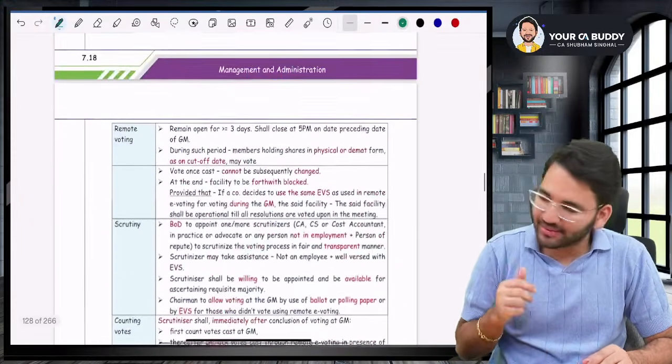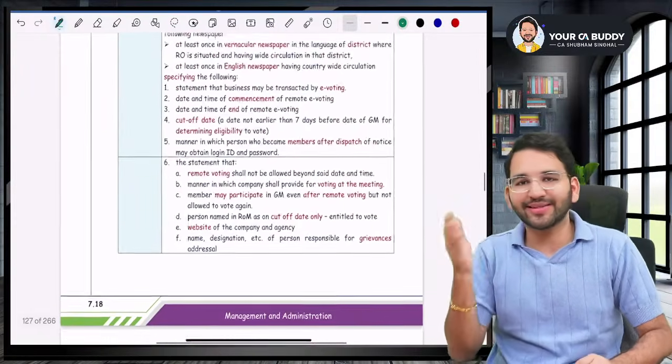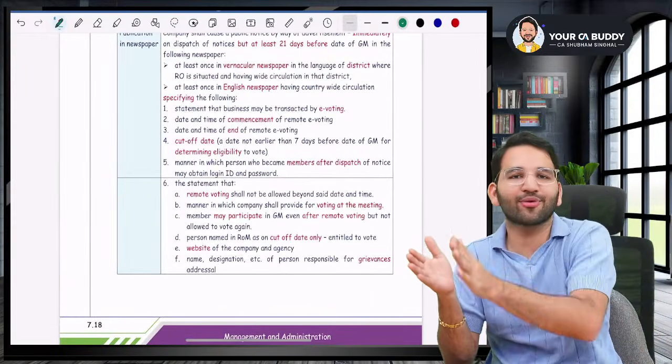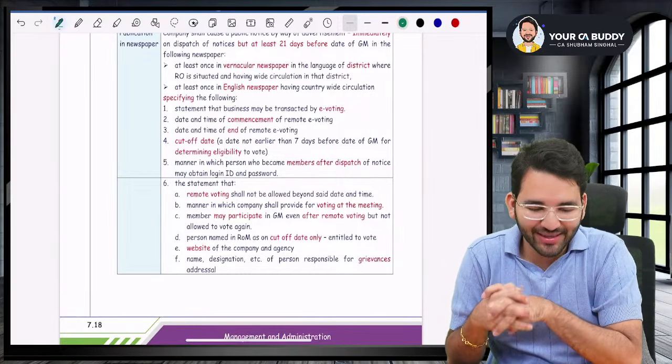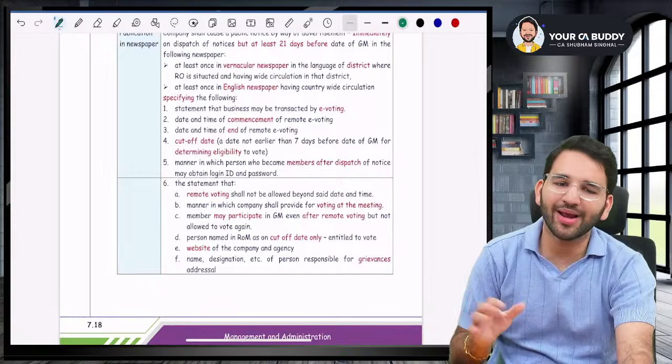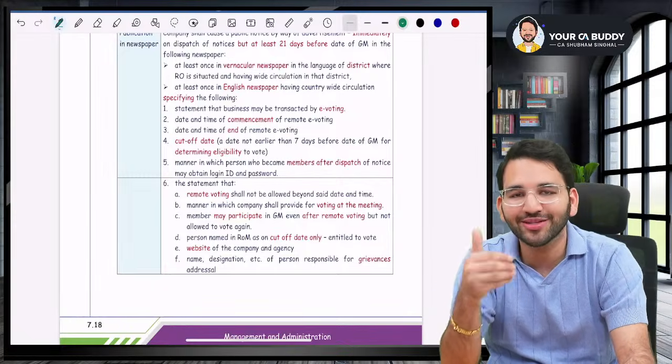So this was your section number 106. Now that's it for today. We will continue it in the second half. Tomorrow we are going to continue the voting process, and then maybe we'll have a third session also. We'll decide that tomorrow. Okay, guys, we'll keep it very short and very quick so that it is very convenient for you to watch and understand.